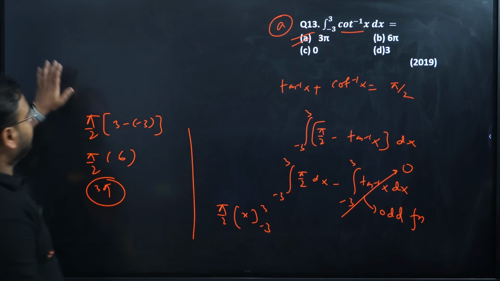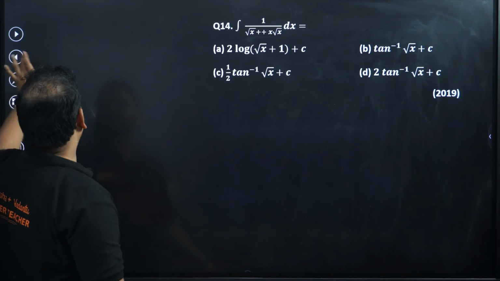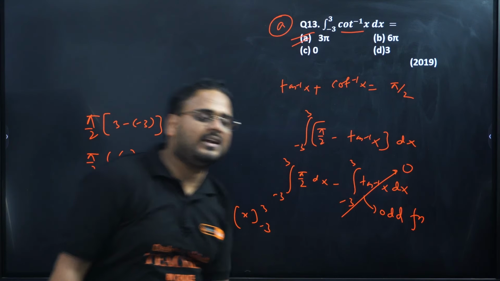Clear? Why did we do what we did? Because tan inverse of x is an odd function, we can remove that by putting it as 0.